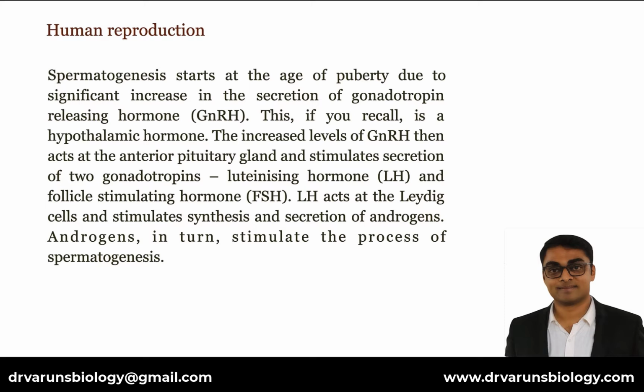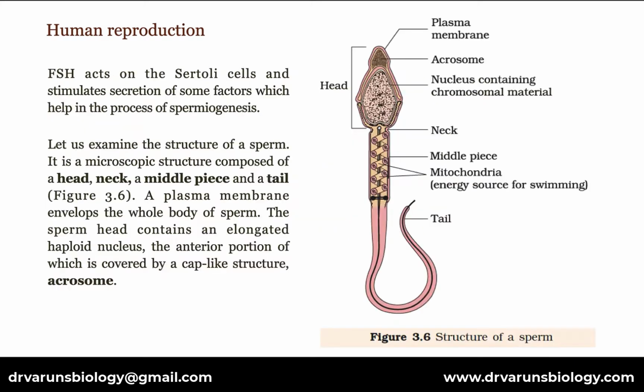The increased levels of GnRH then acts at the anterior pituitary gland and stimulates the secretion of two gonadotropins, luteinizing hormone LH and follicle stimulating hormone FSH. LH acts at the Leydig cells and stimulates the synthesis and secretion of androgens. Androgens in turn stimulate the process of spermatogenesis. FSH acts on the Sertoli cells and stimulates the secretion of some factors which help in the process of spermiogenesis.